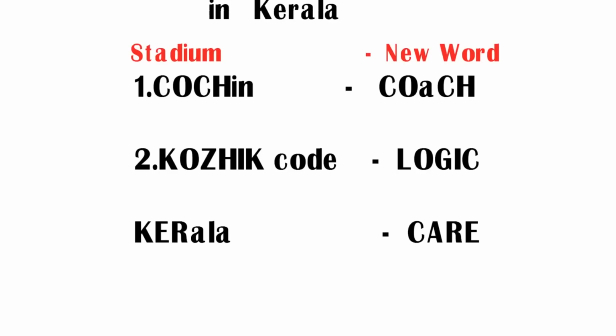Coming to the second word, Kozhikode. Friends, if you observe this word, the first 6 letters Kozhik, its pronunciation is similar to logic. So friends, try to remember Kozhikode Airport as logic. Coming to the Kerala state, if you observe the first 3 letters in Kerala, K-E-R, its pronunciation is similar to care. So try to remember Kerala as care.